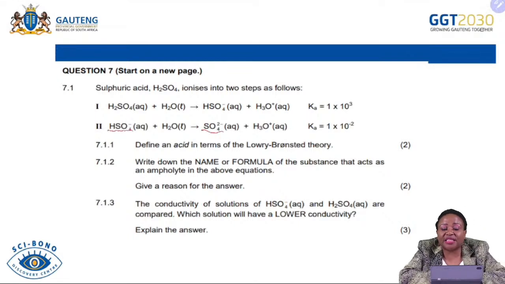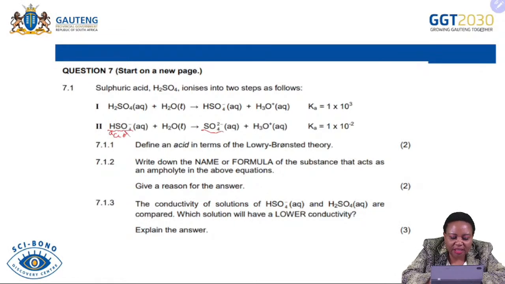I said previously, when you look at the acid and its conjugate base, you must look at the number of hydrogens. The one with more hydrogen is an acid. The one with less hydrogen is its conjugate base. So HSO4 minus and SO4 2 minus, the difference is 1 hydrogen. So this one here is an acid and this one is a base. Here, this one was a base and this one was an acid.